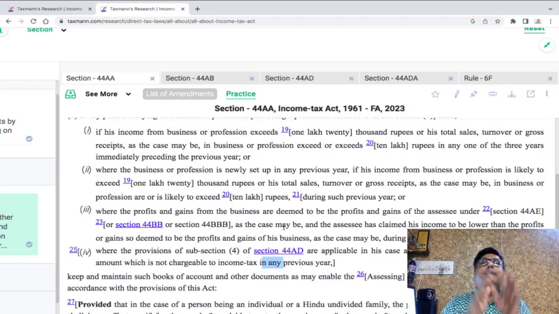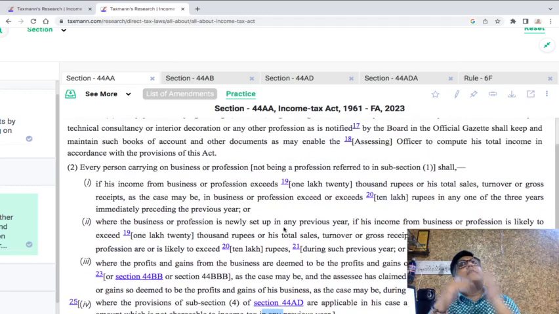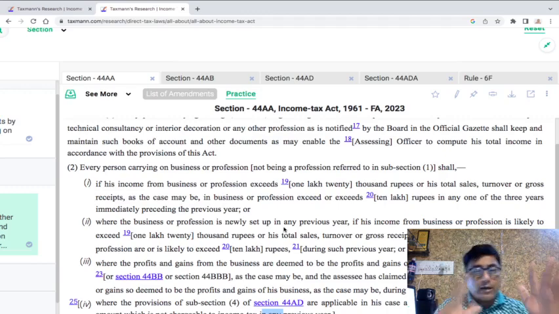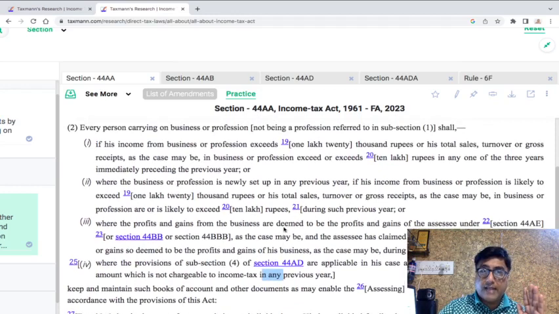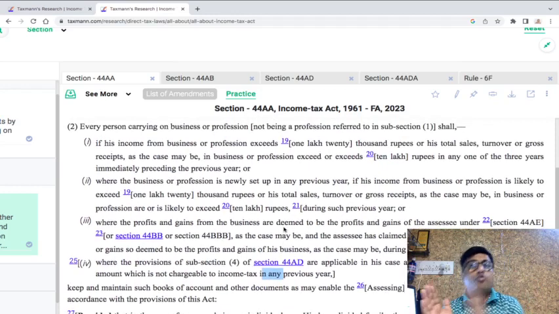So let's take an example. If the gentleman is a private limited company, now we know that a private limited company is not covered by 44AD. So a trading activity done by an individual who is resident needs to be tested first from the angle of 44AD. But if it is a private limited company, then this clause has no relevance. This would automatically fall in the general clause. From the general clause parlance, you look at whether the turnover exceeds 10 lakhs or not. If you are carrying on an activity which is 44AE, then look at clause number 3. So this is how you need to decide whether I am supposed to maintain books of account or not.